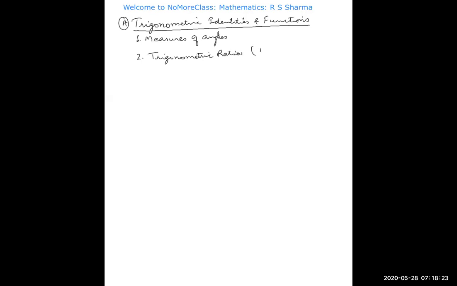Sometimes you'll find T ratios, like sin theta, cos theta, tan theta is equal to sin theta upon cos theta, like that. Trigonometric ratios. In trigonometric ratios, all these things will come.